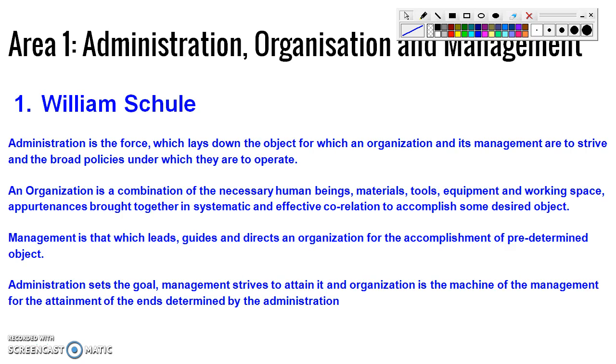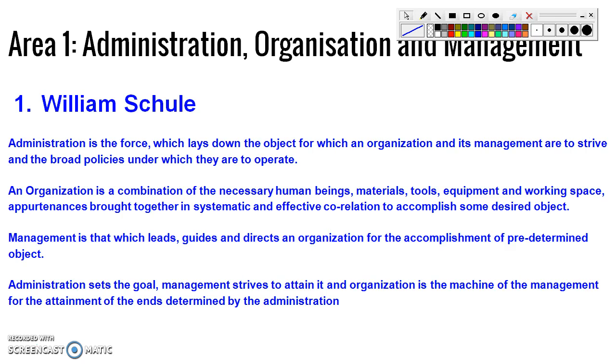It brings all the actors together who work in systematic correlation, cooperation to accomplish the desired object. Management is that which leads, guides and directs an organization for the accomplishment of the predetermined object. So he has very beautifully differentiated between the three terms.